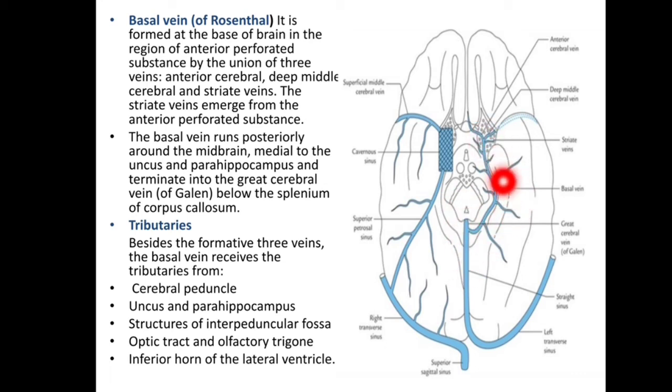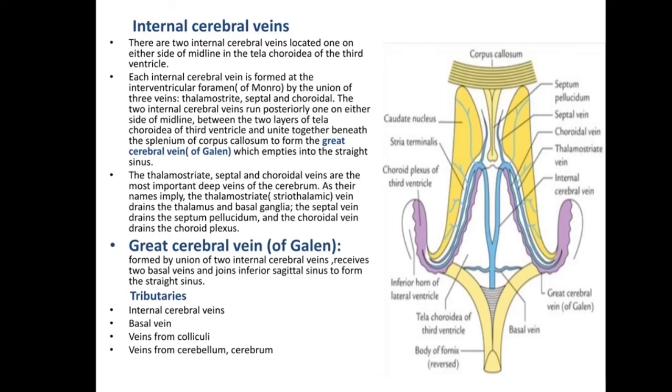This is the basal vein. Tributaries of the basal vein: besides the three formative veins, the basal vein receives tributaries from the cerebral peduncle, uncus and parahippocampus, structures of the interpeduncular fossa, optic tract and olfactory trigone, and inferior horn of the lateral ventricle. So this is some detail about the basal vein of Rosenthal.